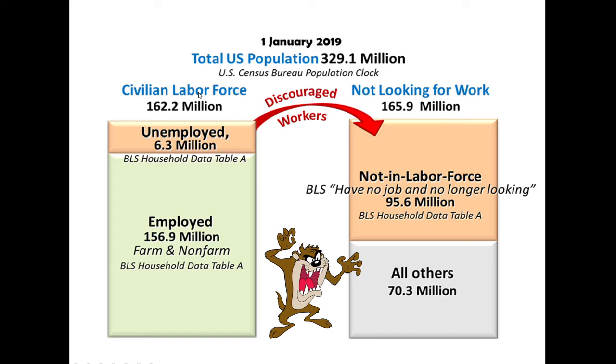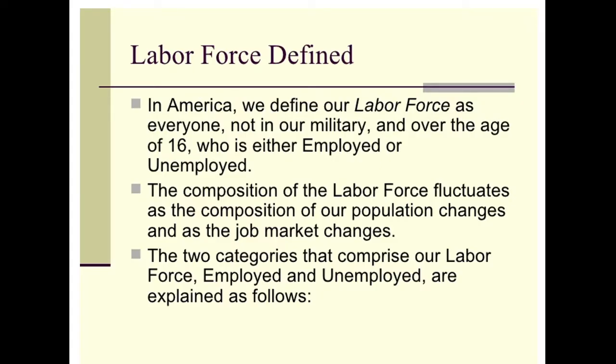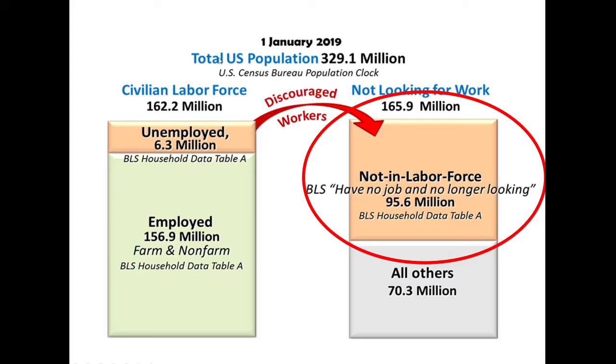So that begs the question, what is the labor force? Well, the labor force is defined as everyone not in the military and not in prison over the age of 16 who is either employed or unemployed. If you see at the bottom here, it says the two categories that comprise our labor force are the employed and the unemployed. So let's go back to the graph, and you see the civilian labor force, employed, unemployed. What we're not including in the labor force are the people who have no job and are no longer looking. We call them the discouraged worker.